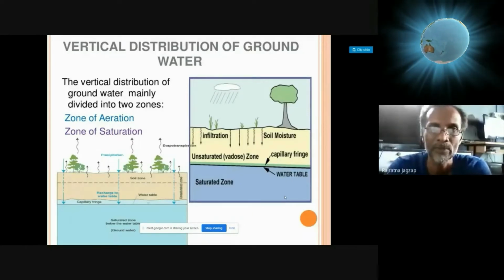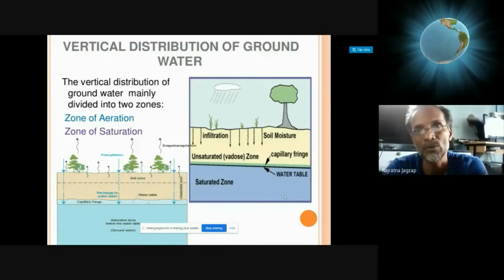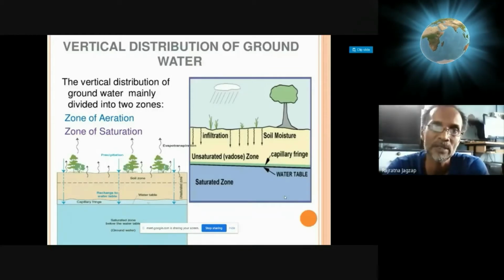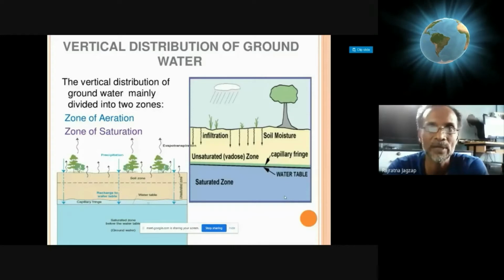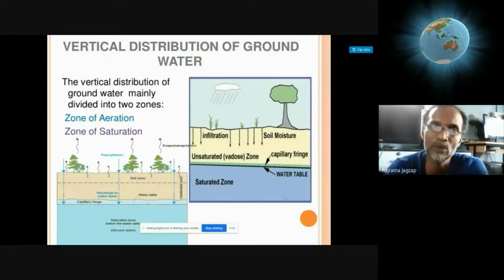Okay, groundwater is a naturally available source of water which is stored or accommodated in the voids or gaps or interparticular spaces of the formations or rocks below the surface.